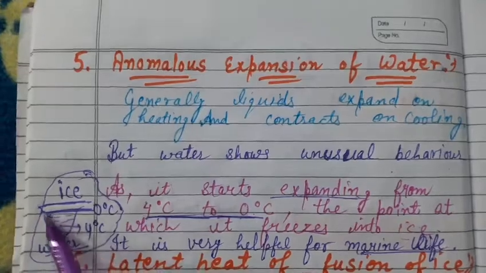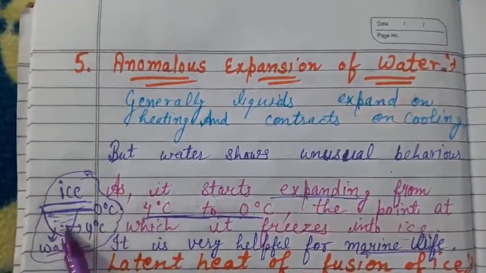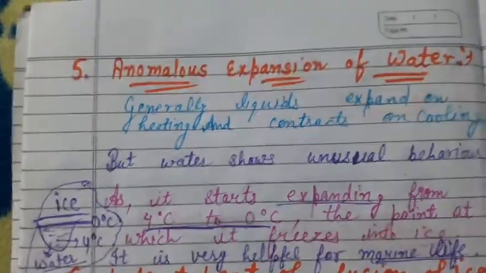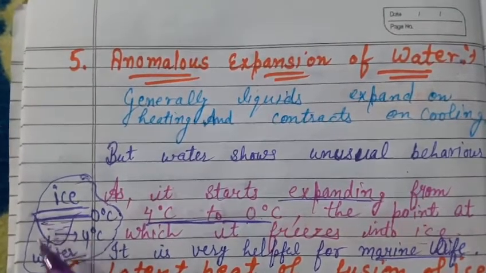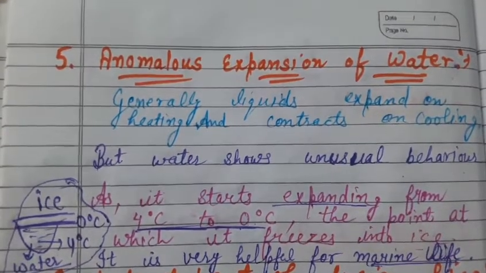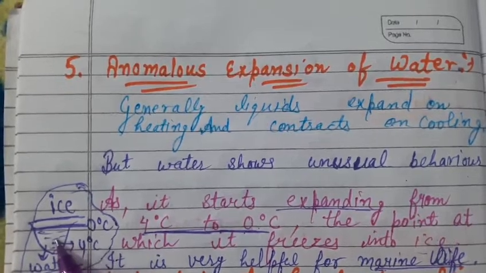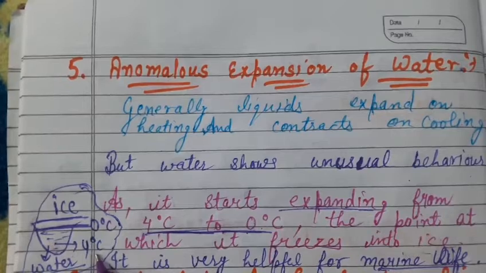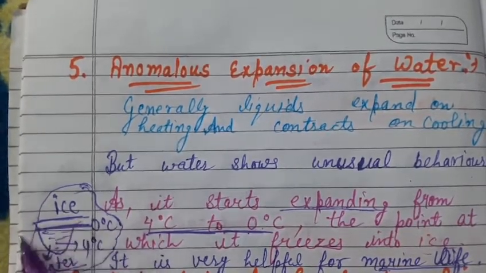Even if there is formation of ice on the water bodies, there is still water present at the bottom of water bodies. So aquatic animals can survive even in this condition. As you know that the maximum density of water is at 4 degrees Celsius, so water sinks to the bottom, which is at 4 degrees Celsius, and the water which is at 0 degrees Celsius forms ice on the top surface.